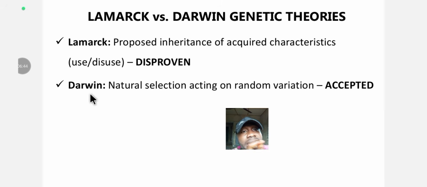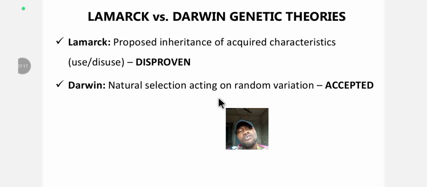So let's move over to the next, which is Darwin's theory. Darwin's theory states that natural selection acts on random variation. So natural selection brings about random variation. Hope you know what natural selection is. Natural selection means the fittest. Survival of the fittest. That's natural selection. Survival of the what? Fittest.